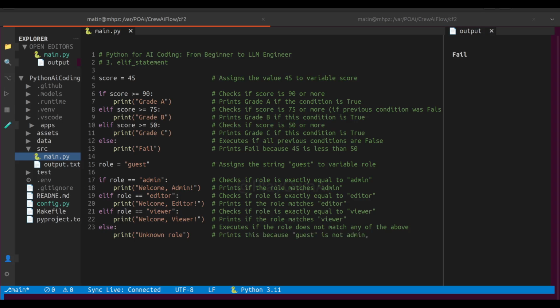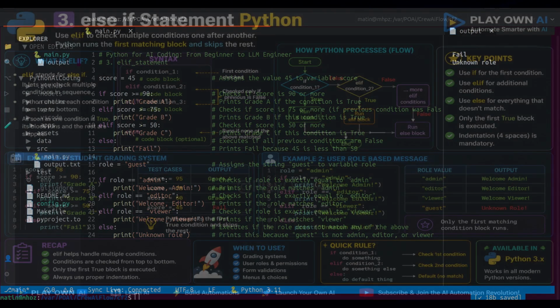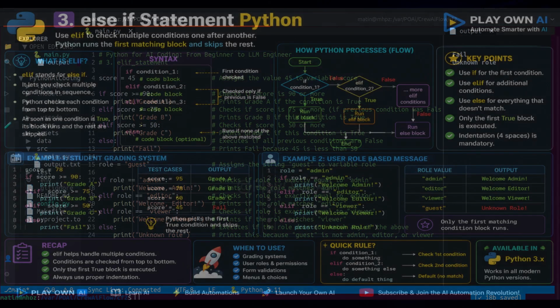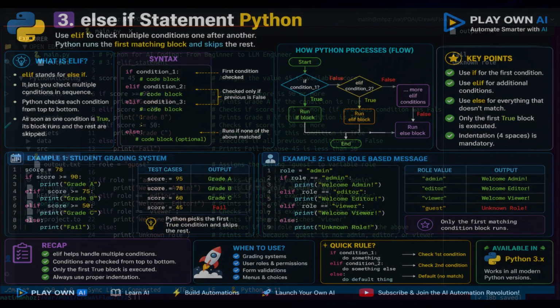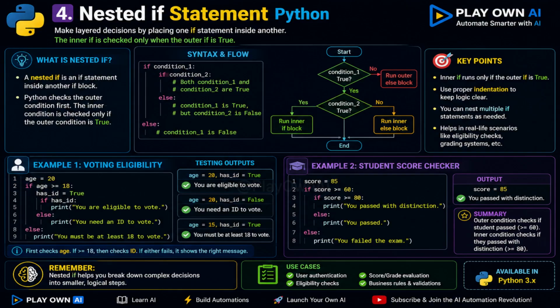Here's what we learned in this lecture. The elif statement allows us to check multiple conditions in a structured way. Python evaluates them one by one from top to bottom. Only the first matching condition's block is executed. Use if followed by one or more elif and end with an optional else. Proper indentation is required under each block. That's it for this one. In the next lecture, we'll explore nested if statements and how to use conditions inside conditions.